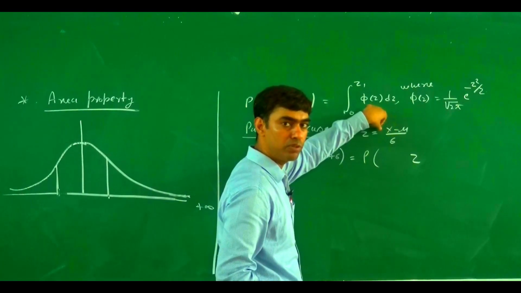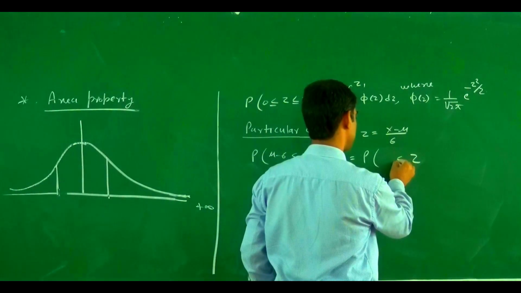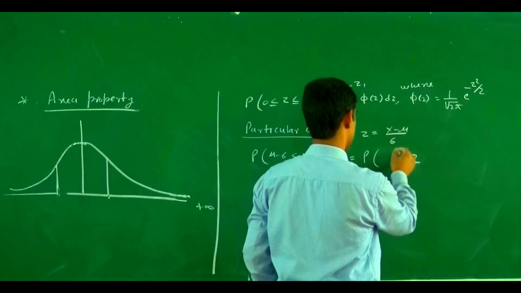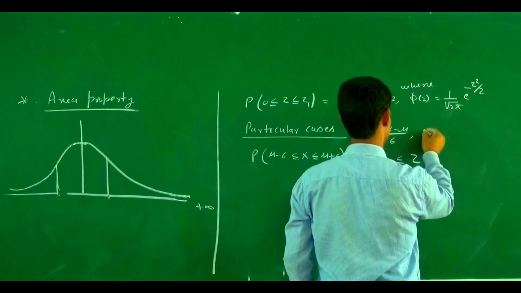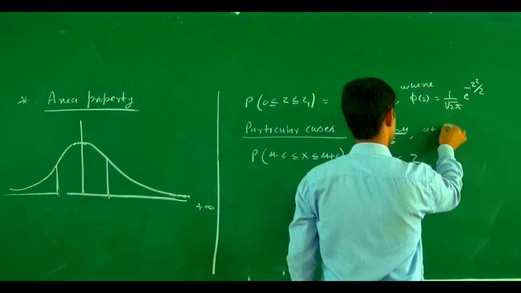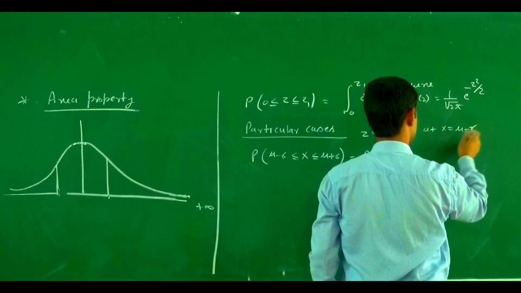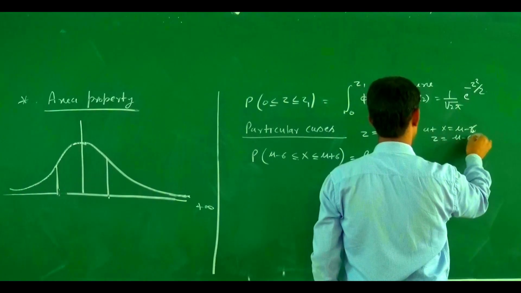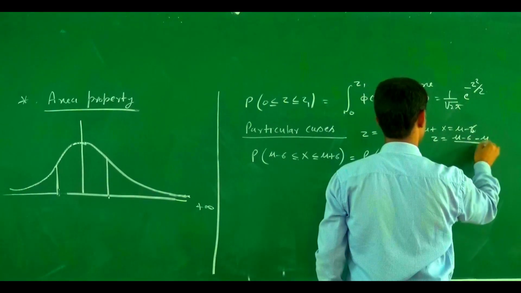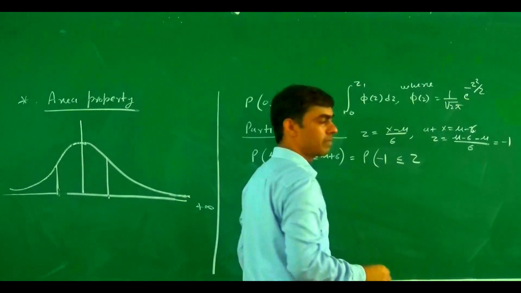Mu and mu cancel out, sigma upon sigma, and this equals minus 1.